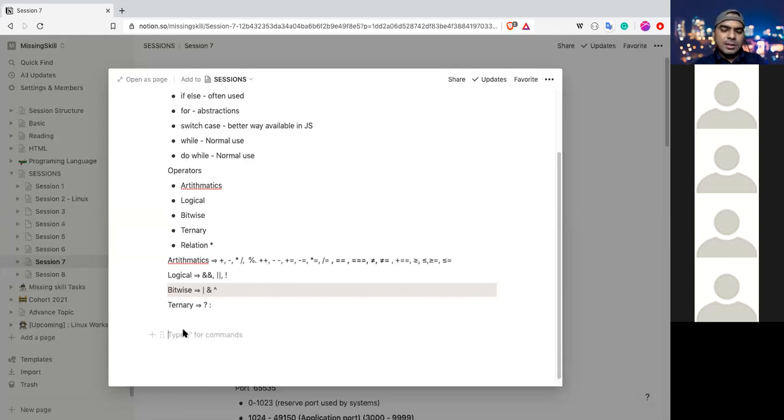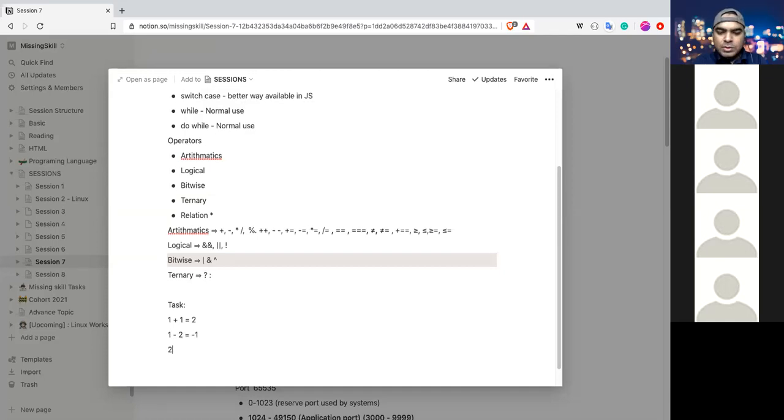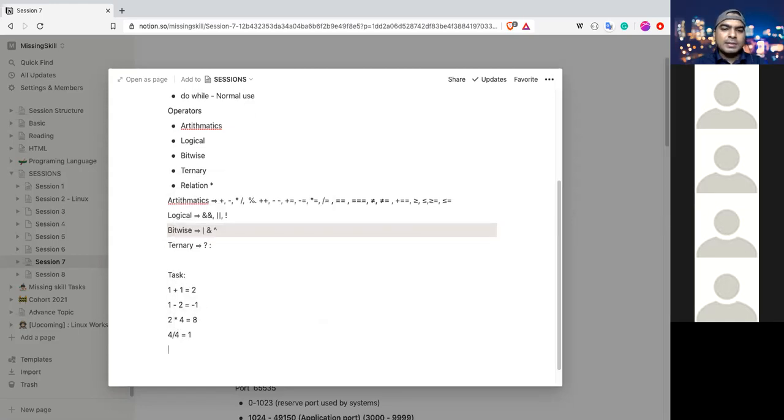All right. So let's do some small practice. If I do 1 plus 1, what will happen? Output 2, right? Straightforward. 1 minus 2, minus 1, right? 2 multiplication by 4 is 8, right? 4 divided by 4 is 1, right? Straightforward, correct? Okay, so these are the basic arithmetic operators.